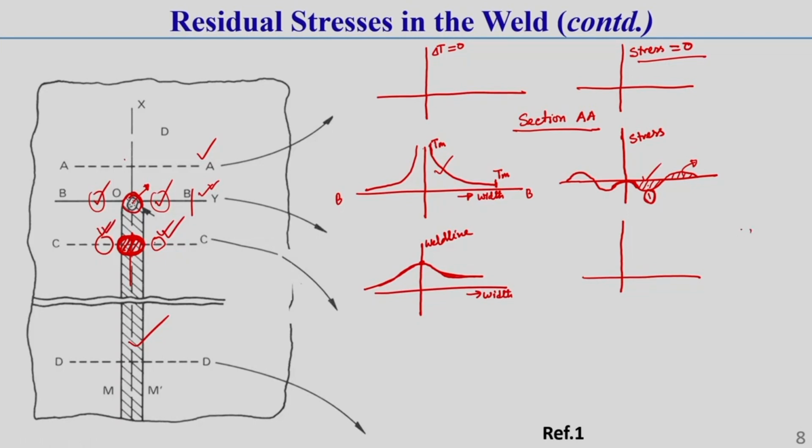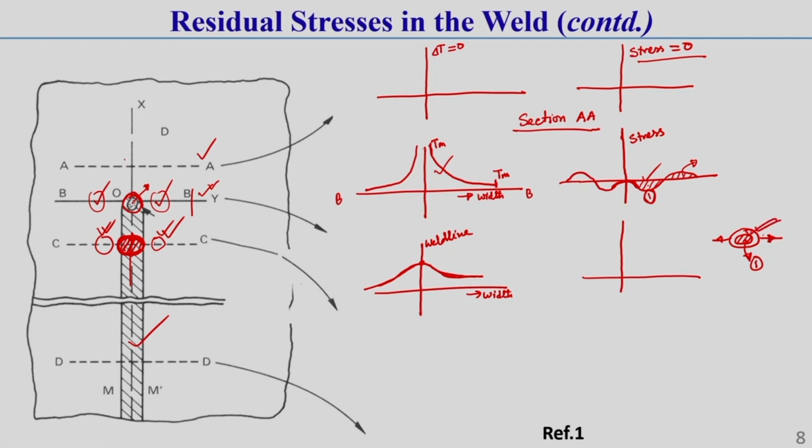Once it contracts, its shape will become like this, but due to the surrounding material it is not able to return to this lower size. So it remains at the bigger size itself due to the surrounding material.